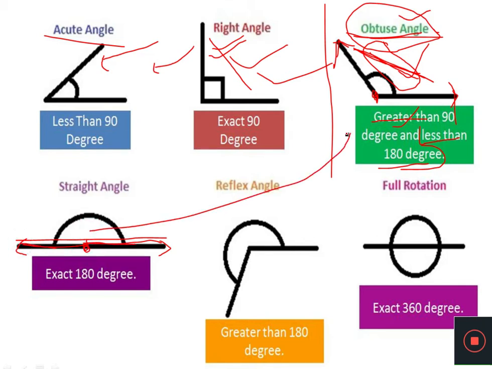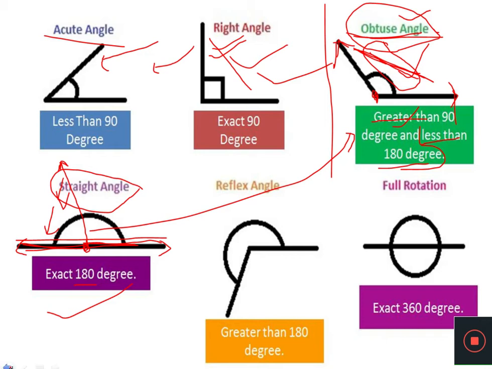In case of an obtuse angle, you have seen this ray was like that, isn't it? It was so up, but it came down and down to form a straight line. And dear students, when two rays make a straight line, this kind of angle is called a straight angle, and the degree of the straight angle is exactly 180 degrees.